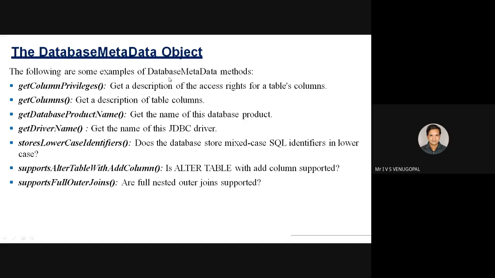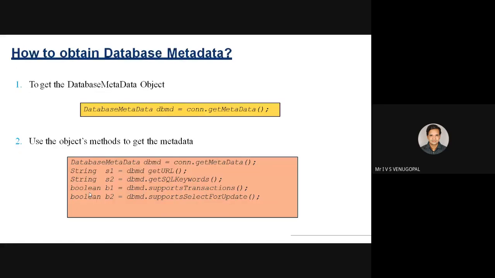These are the methods available in DatabaseMetaData. getColumns gets a description of the columns. getDatabaseProductName gives the name of the database product. getDriverName is used to retrieve the JDBC driver name. supportsAlterTableWithAddColumn returns a boolean value whether it supports alter table with add column. supportsFullOuterJoins tells whether it supports outer joins or not, like that. These are some of the methods available with the DatabaseMetaData object.